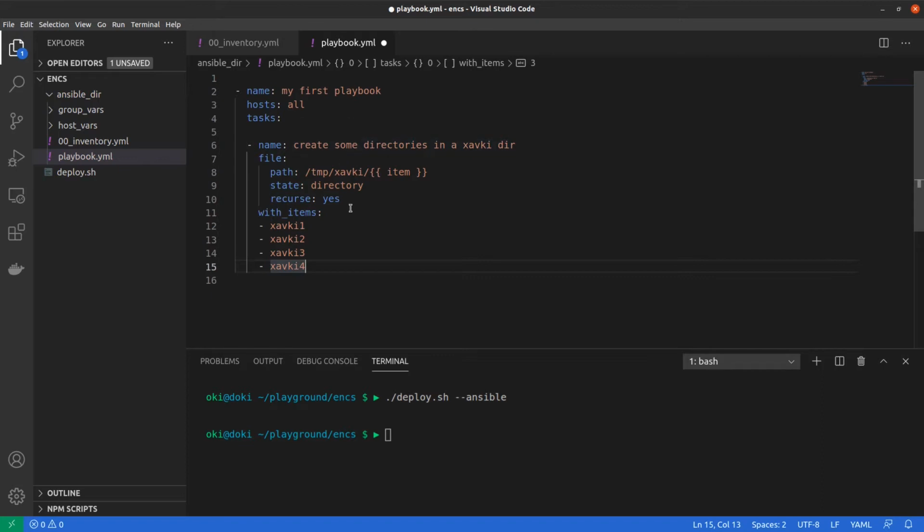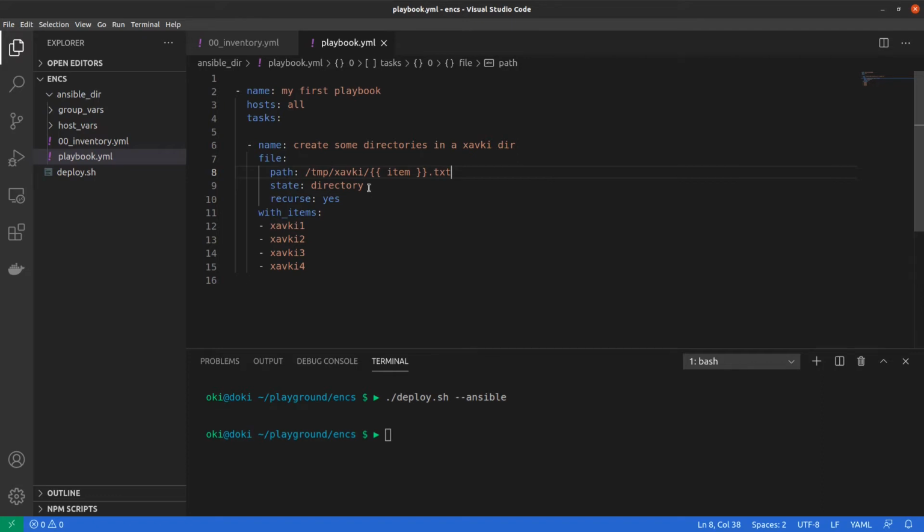So in this task, I use the file module. I specify that I want to create some files in a directory in /tmp/xavkey. I want to create some files in this directory. This file is in txt format.